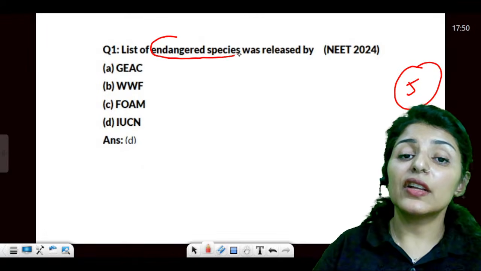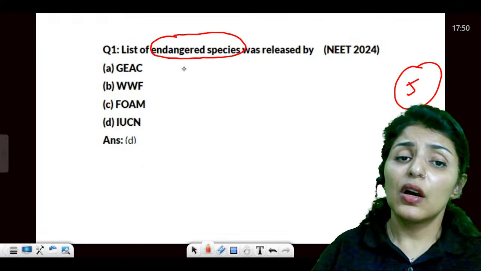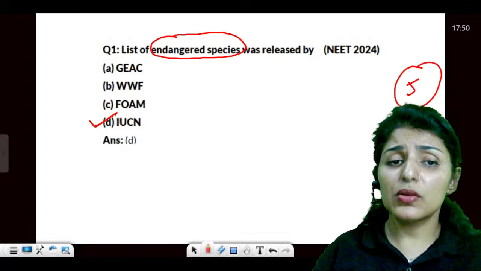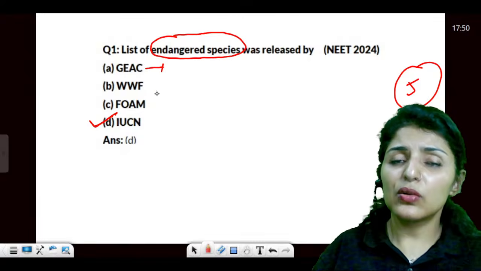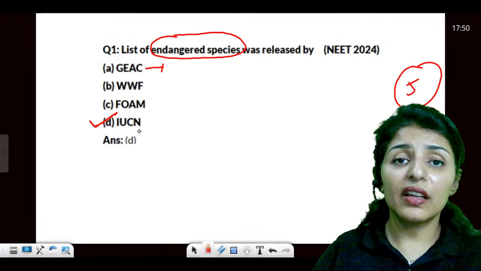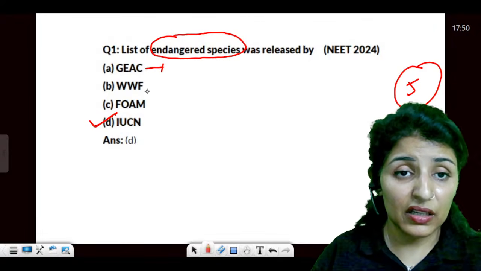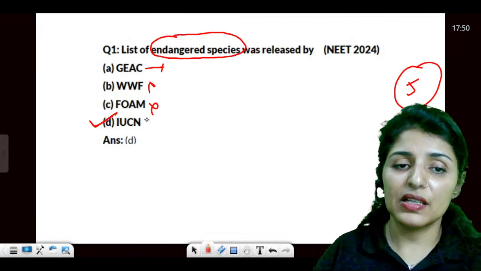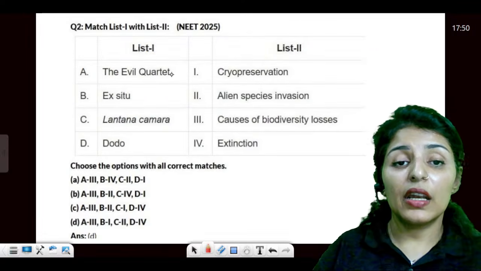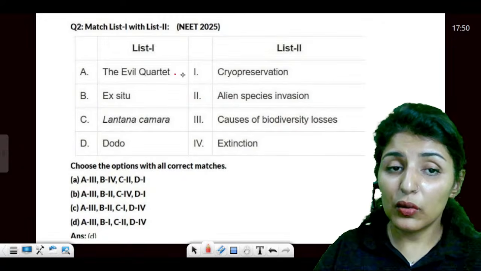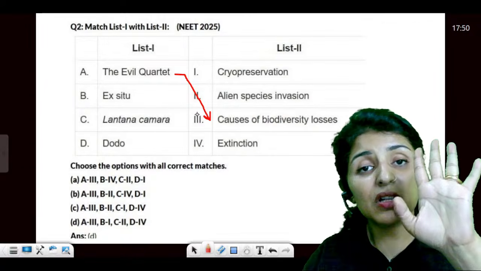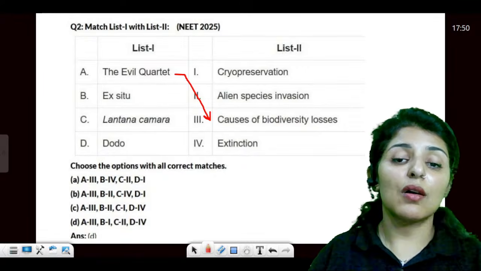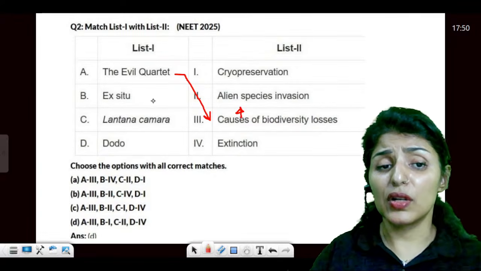Now, the list of endangered species was released by whom? It is IUCN. What does GEAC do? It is related to checking the validity of research in biotechnology. WWF, we don't care. Not in our syllabus. The answer will be IUCN. Now, evil quartet. What does the evil quartet do? Quartet means 4. So these are the 4 causes of biodiversity loss.